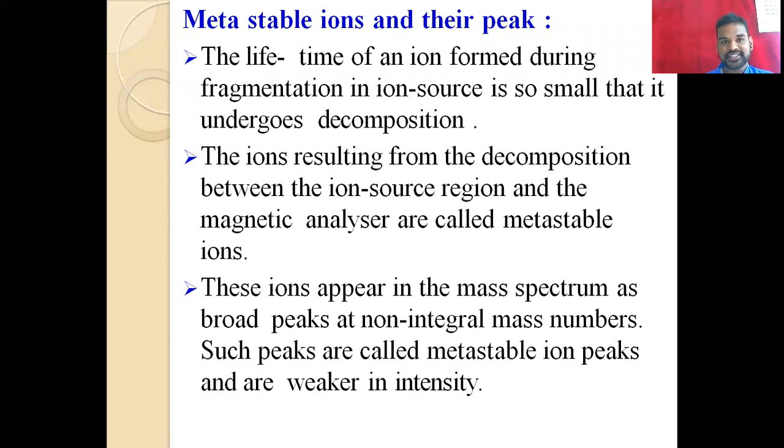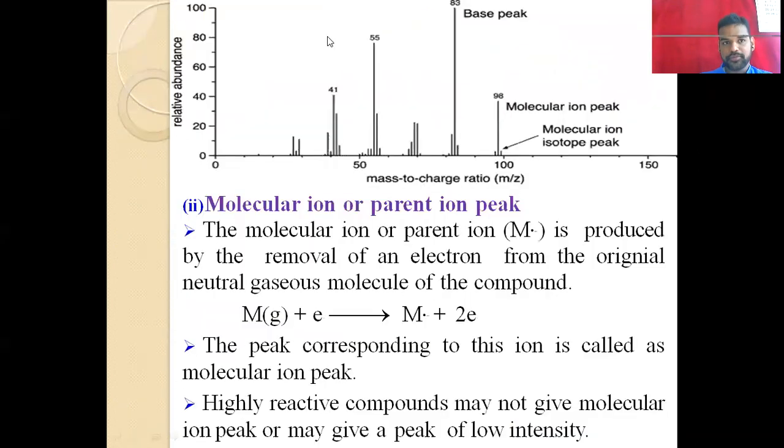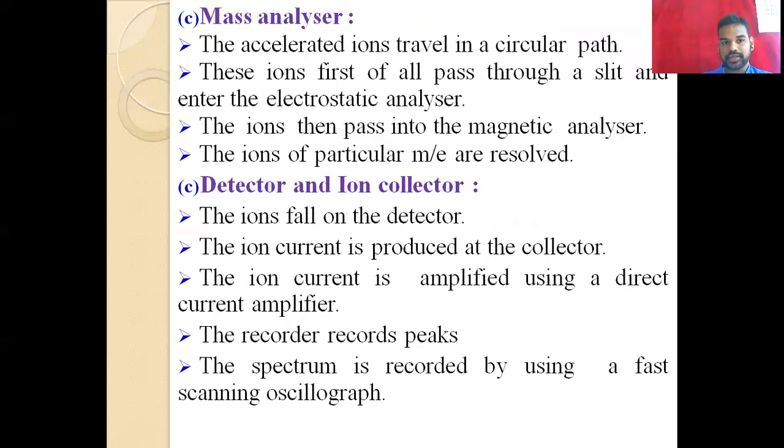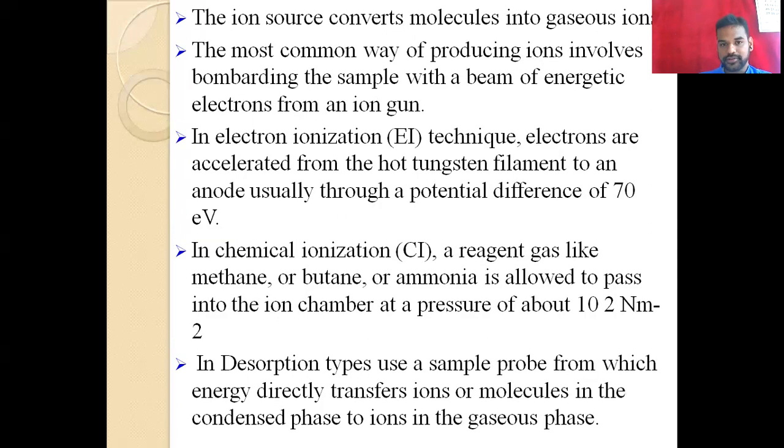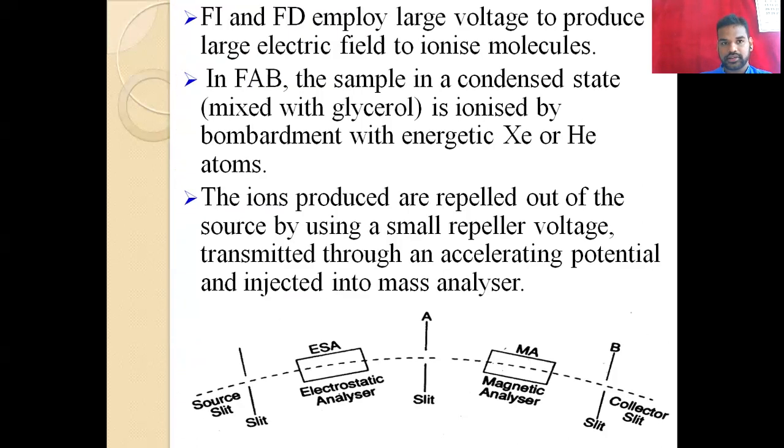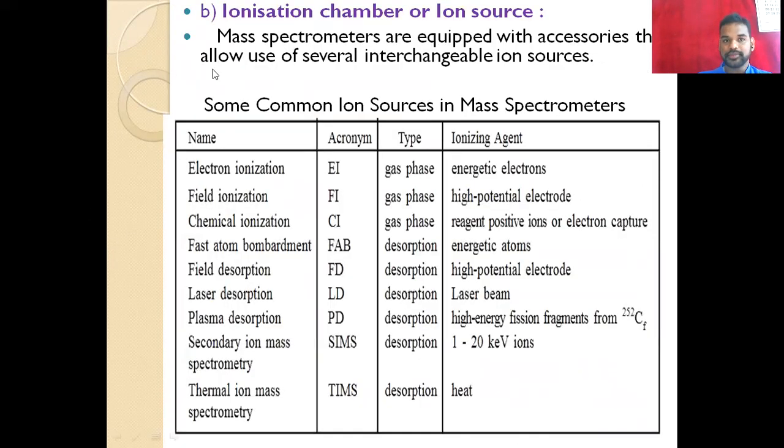So here, as the name says, these are metastable ions. That means, in principle, you observe them after bombarding. We are bombarding in the ion source. In the ion source, we bombard the compound with a free moving electron or some other process.